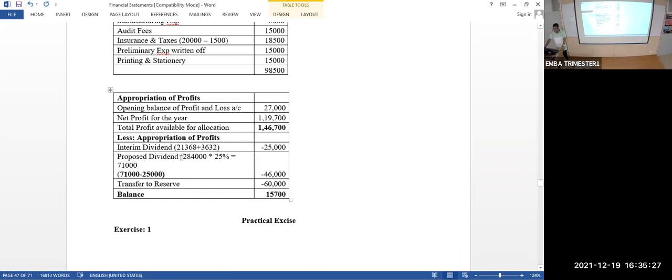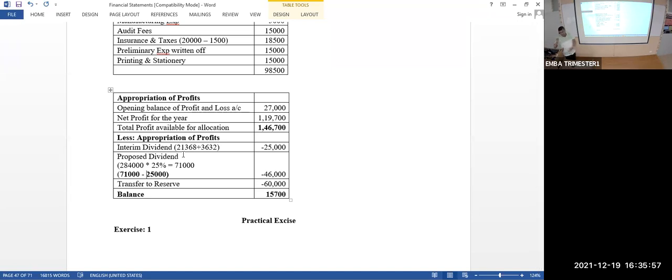You got it, sir? Yes, sir. Understood. But we have to give 71. Already we have given how much? 25. That is why the remaining 46 is to be taken from the profit. And this interim dividend, why did we have 3632? Interim dividend is given as 21,000 something. But the tax is also paid by the company.